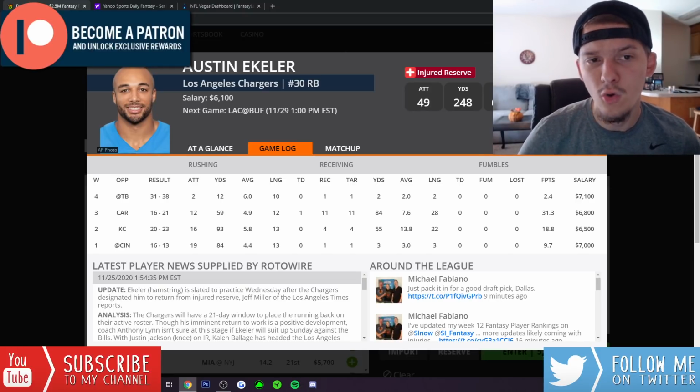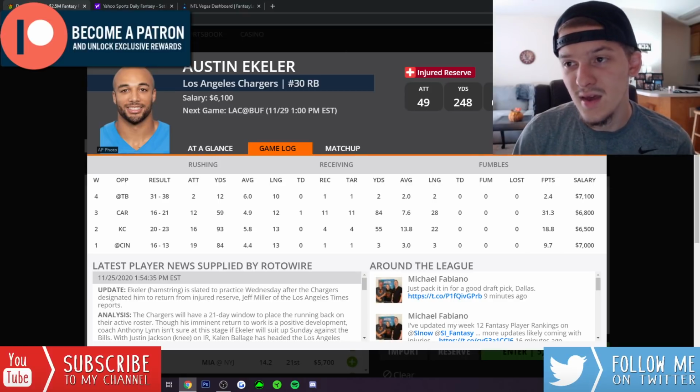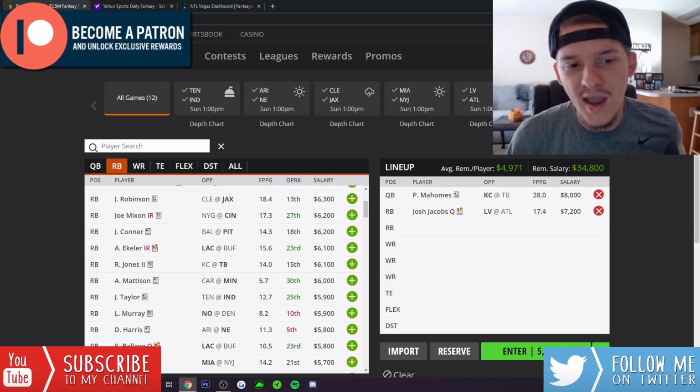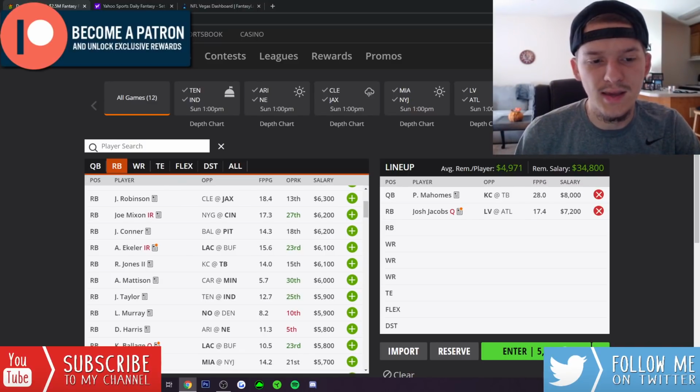But with Herbert now at quarterback, I do expect Ekeler to get targeted. I expect him to get the carries, assuming he's not limited and he does play this week. For 6,100, he is a really strong play, and I think a guy that I will definitely be looking to at the running back position. I'm not sure if he plays. It's definitely like a 50-50 at this point, but it at least will be something we do need to keep an eye on heading up to Sunday.